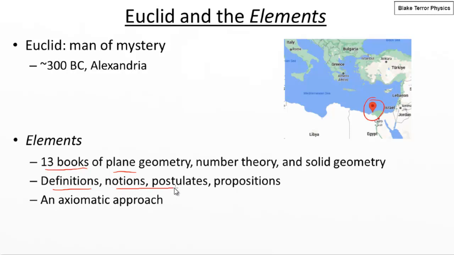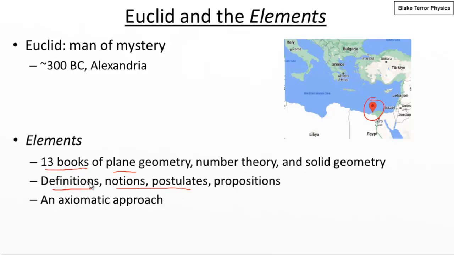Then he has these notions and postulates, which are statements about the nature of the world. The notions, at least my understanding is, are more self-evident, and the postulates are maybe a bit more of a jump, a bit more enlightening, but they serve much the same purpose, that he's stating some idea about the world.